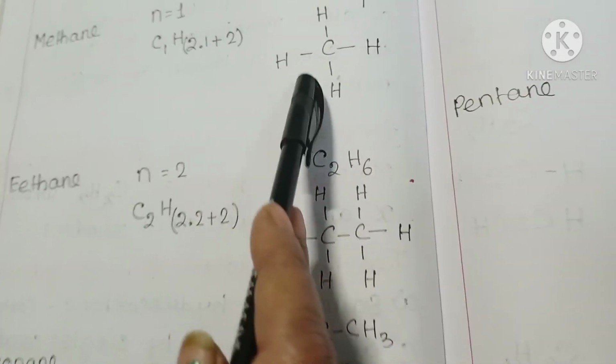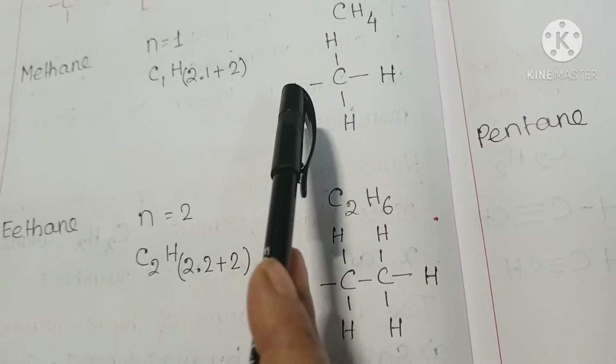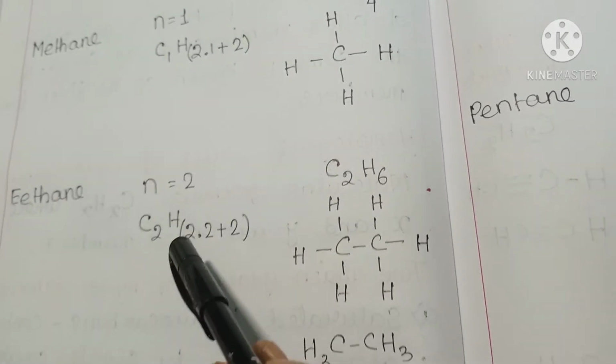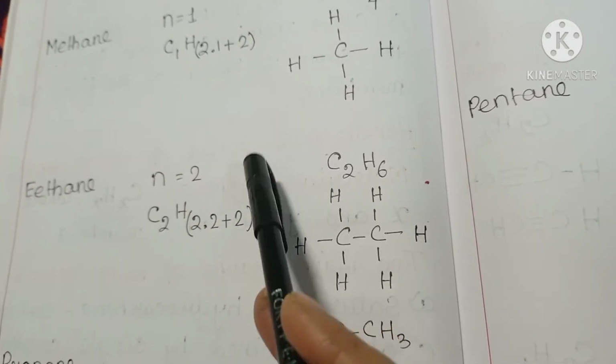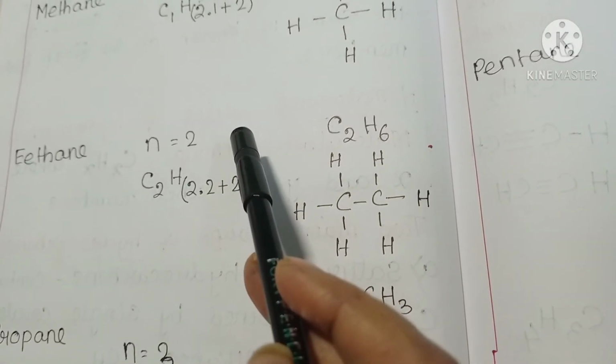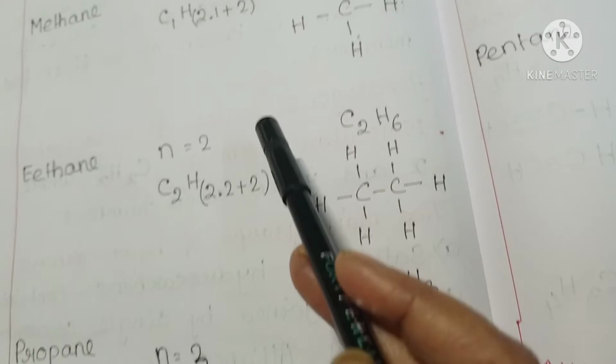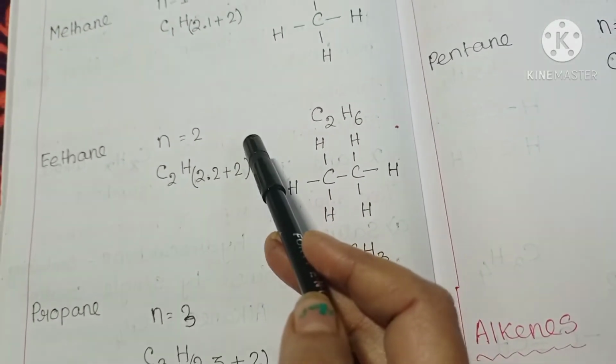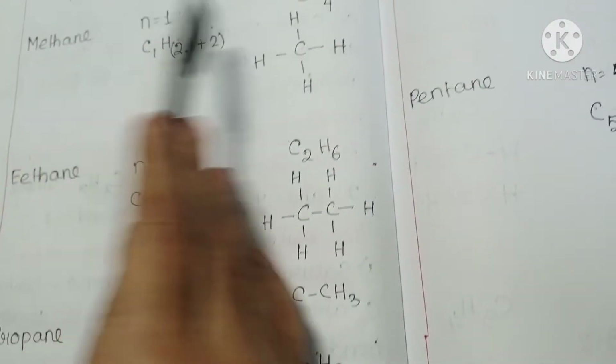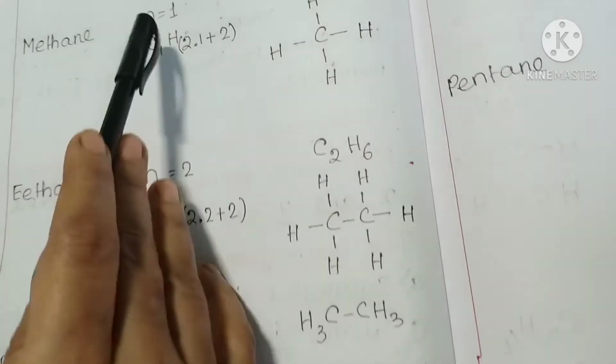Now, the suffix depends on the carbon-carbon bond. If the carbon-carbon bond is single, then ane. If the bond is double, then ene. And if the bond is triple, then yne. Here, see the example, methane.